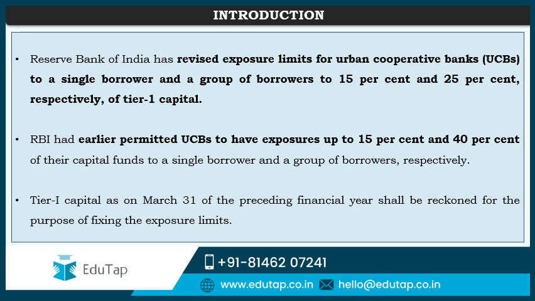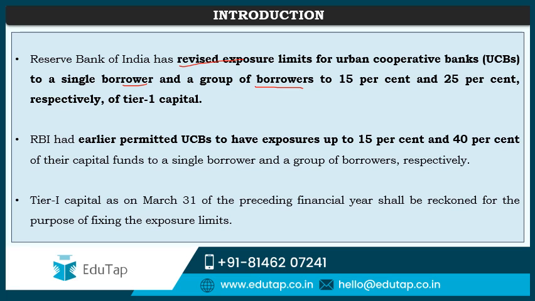So friends, recently RBI has come up with a circular in which it has revised the exposure limits for urban cooperative banks to a single borrower and a group of borrowers to 15% and 25% respectively of tier 1 capital.